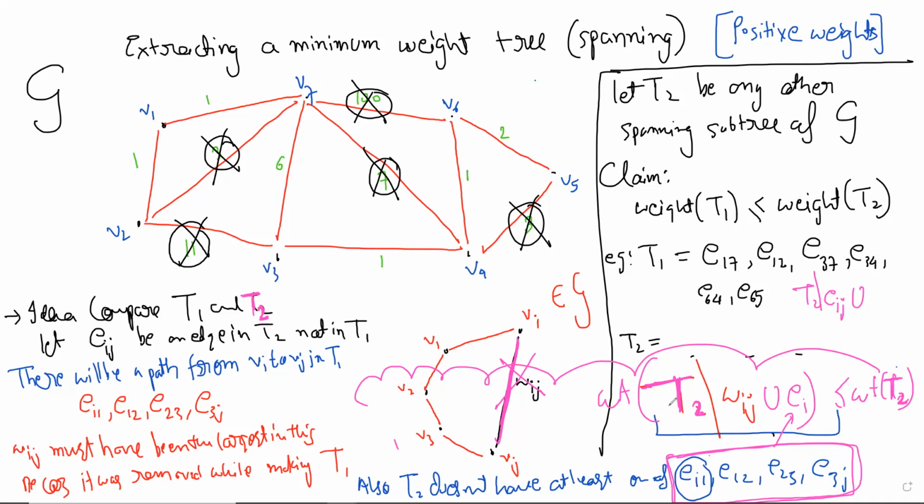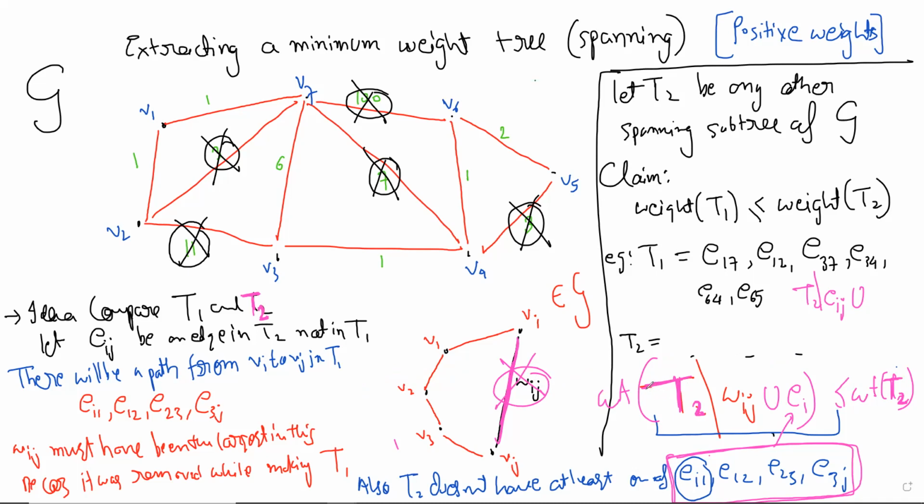One at a time we are doing this, right? We are removing one edge that was in T2 and not in T1. So there was an edge wij which was in T2 and not in T1. We replace that edge with an edge from T1. We'll show that this can be done. Once you do that, the weight of T2 decreases, and T2 is getting closer and closer to T1.